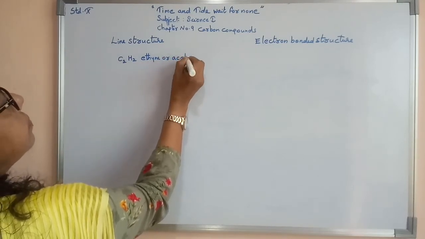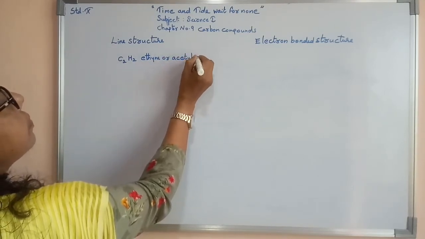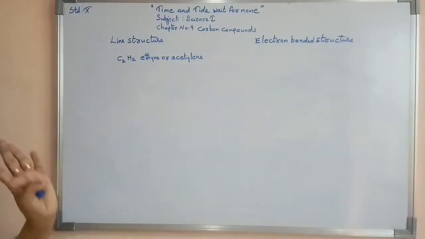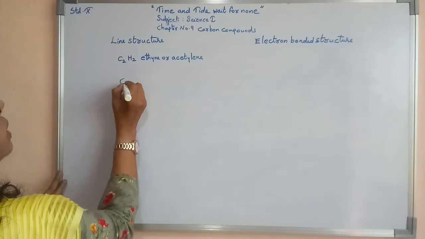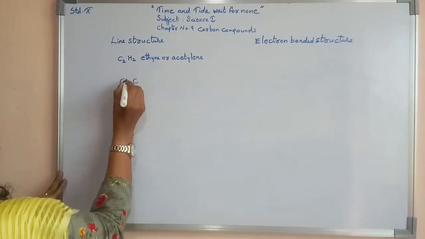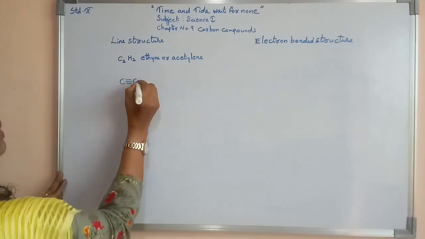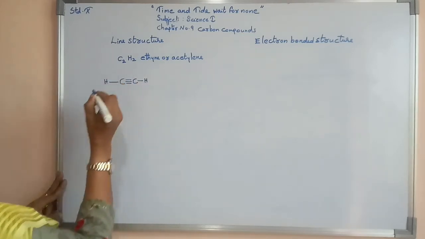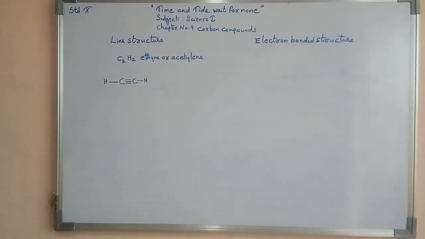or acetylene. Ethine or acetylene, C2H2. C2 is there, but between them a triple bond will be there. Then there will be one hydrogen here, one hydrogen here. So this is known as the line structure of acetylene, or we can say ethine.